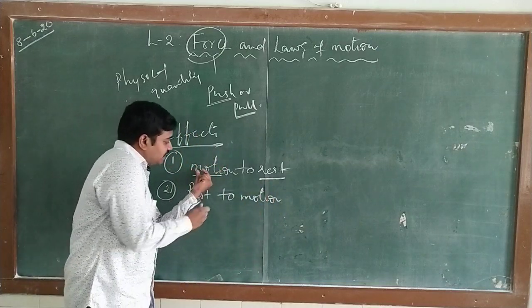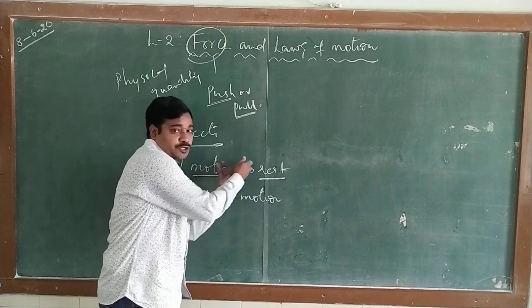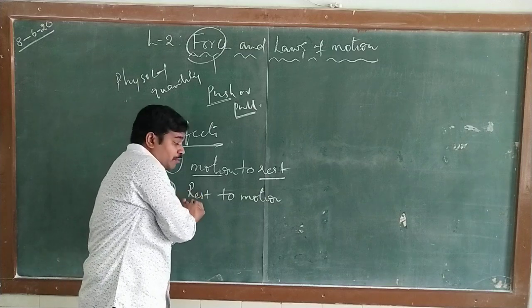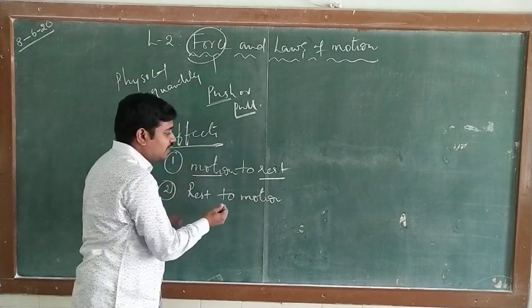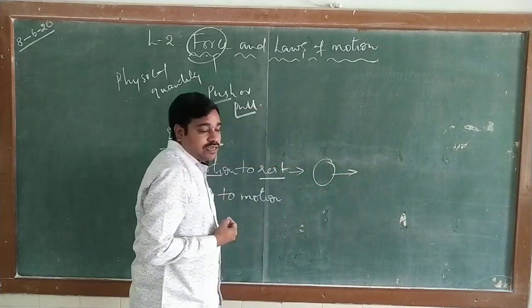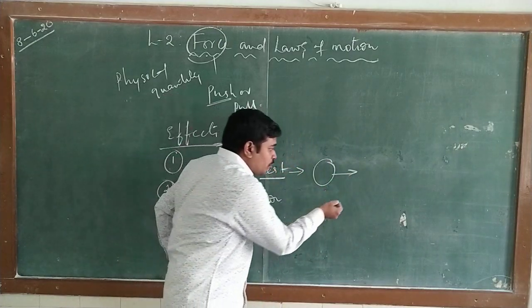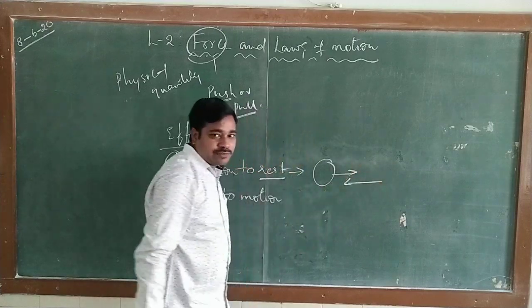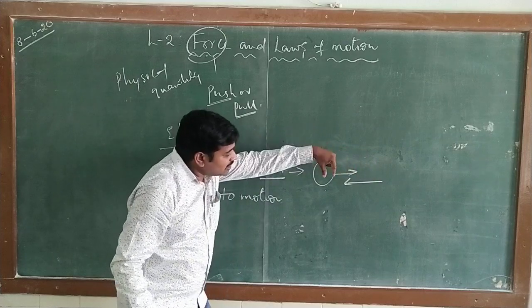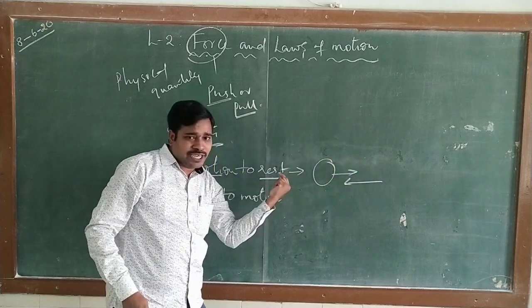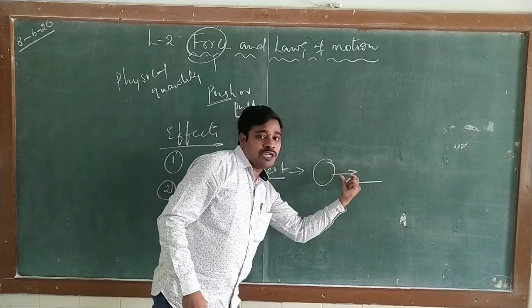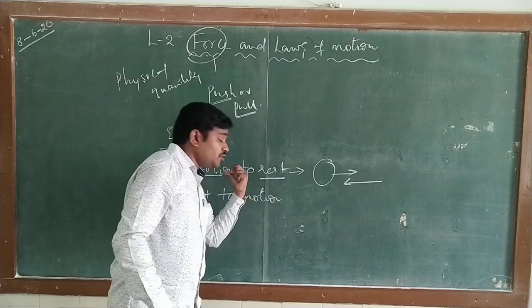In the first one, we are bringing the body from motion to rest. In the second, by applying force, we can also make the body go from rest to motion. Then what is the difference here? For example, in the first case, a body is in motion, and in order to stop it, we apply the force from the opposite direction. This force, applied from the opposite direction, we also call frictional force. Frictional force helps the body come from motion to rest.